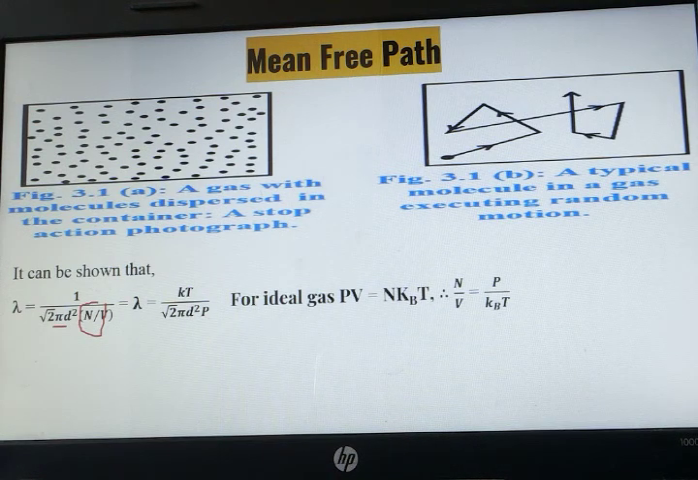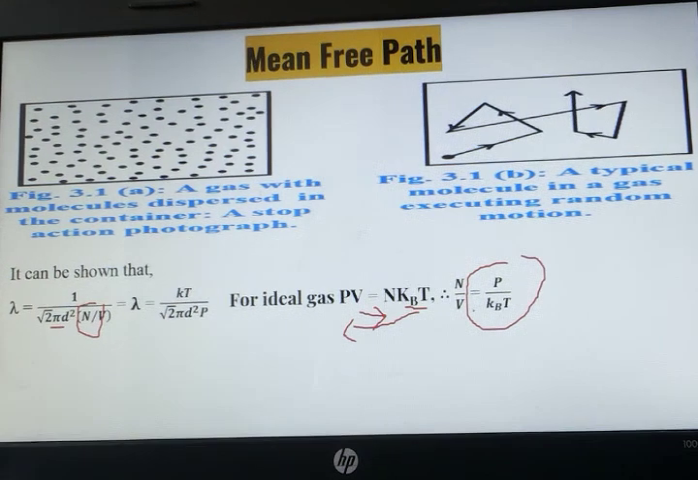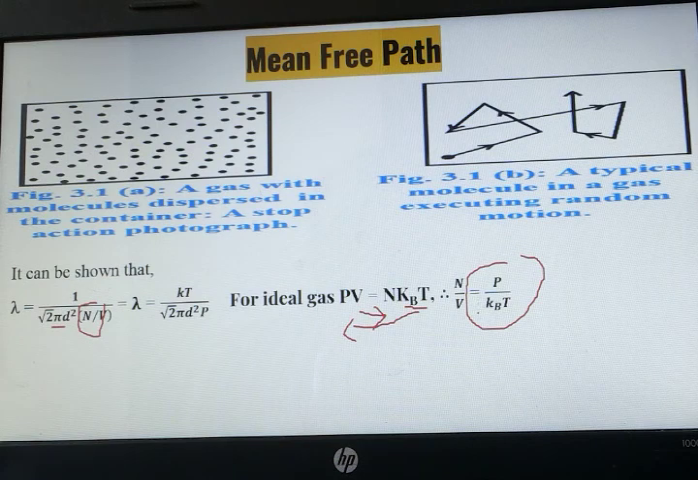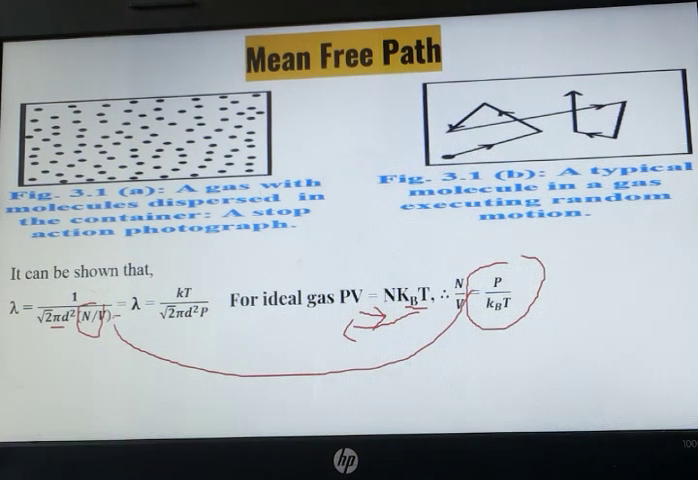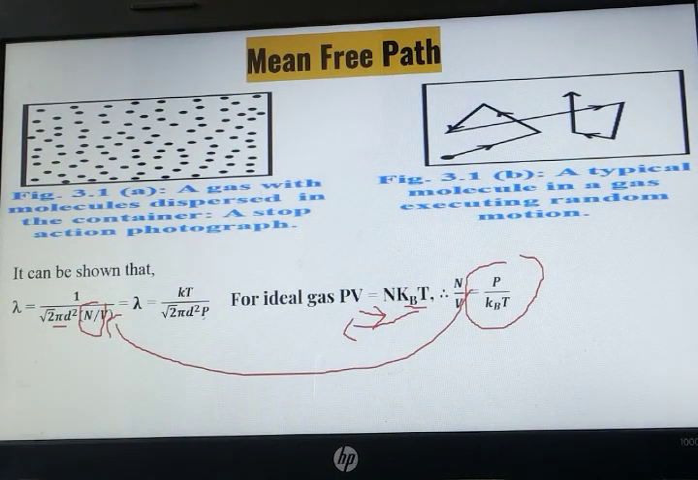See, n upon V we get from the ideal gas equation, PV equals N kB T. So we can take V in the denominator and kB T over here in the denominator as well. So we get N upon V equals P upon kB T. In place of N upon V, we can substitute P upon kB T. So P will come in the denominator and kB T will go in the numerator.